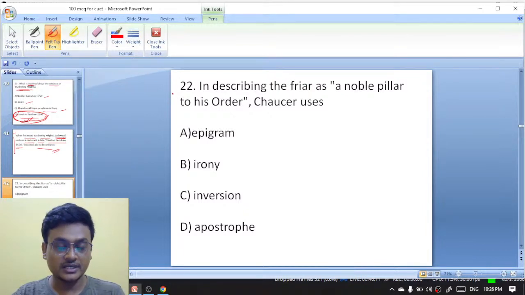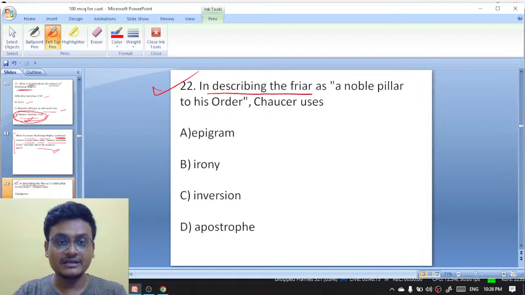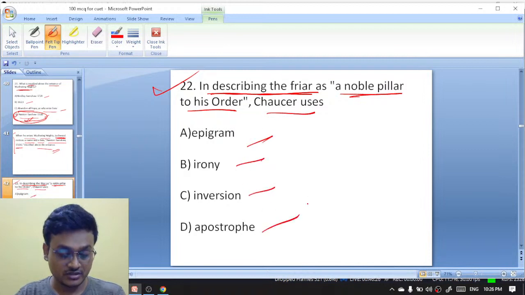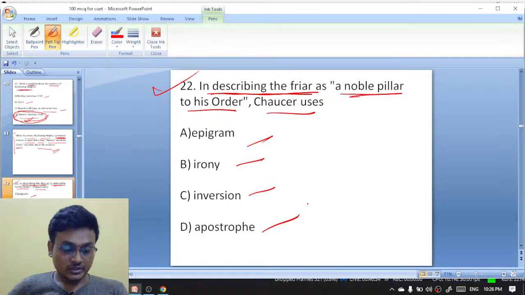Okay, don't worry. In describing the friar from Chaucer's General Prologue to the Canterbury Tales as a noble pillar to his order, Chaucer uses epigram, irony, inversion, apostrophe. Combined Indian English of 100 MCQs, maybe you can take. Okay, don't worry. Have your admit cards been allotted?